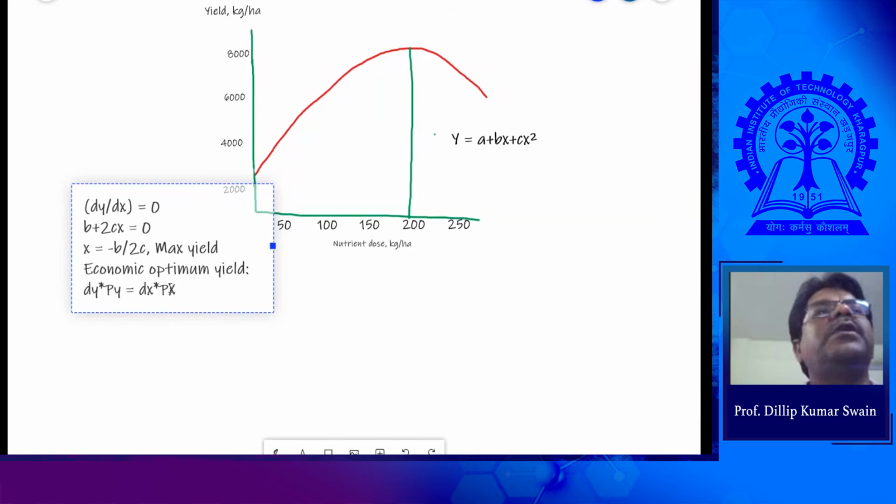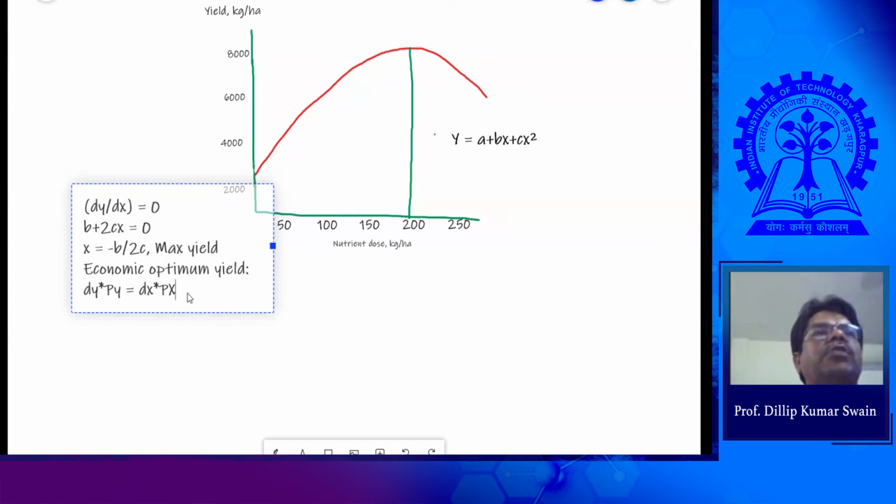If the successive addition of growth factor gives an output whose value is lower than your input price, then you should not go for that application of that unit of fertilizer. You must stop there. So that is what it says, the economic optimum: when dy, the addition of output, times the unit price of that output remains the same as your input cost. Up to that level you can go on applying your fertilizer, and that will give your economic optimum.